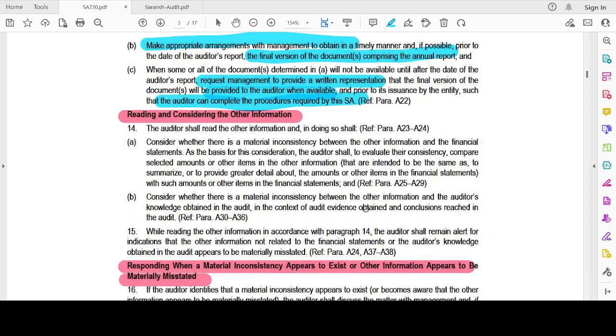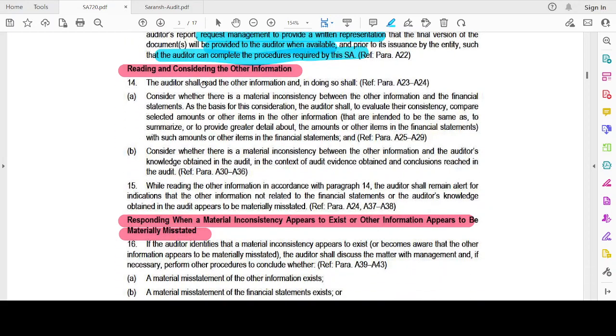Reading and considering the other information. The auditor shall read the other information and in doing so shall consider whether there is a material inconsistency between the other information and the financial statements. As the basis for this consideration, the auditor shall, to evaluate the consistency, compare selected amounts or other items in the other information with such amounts or items in the financial statements. He should corroborate the same with the financial statement amount.